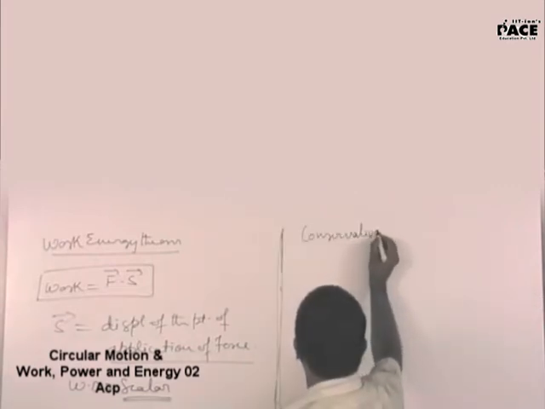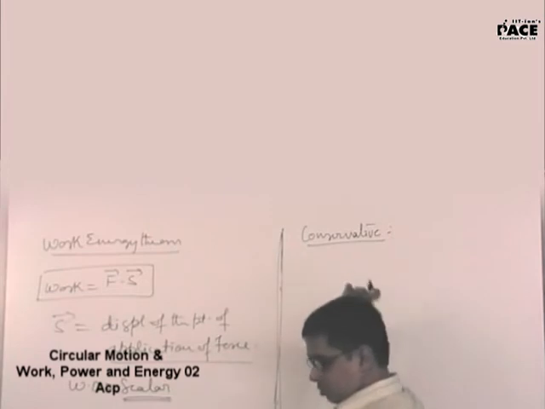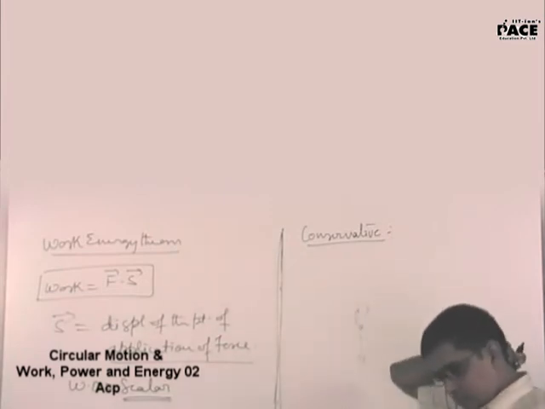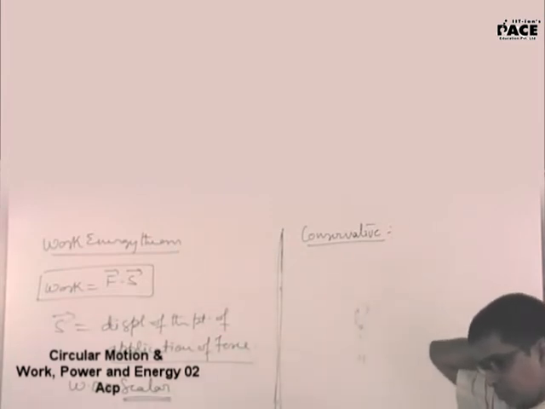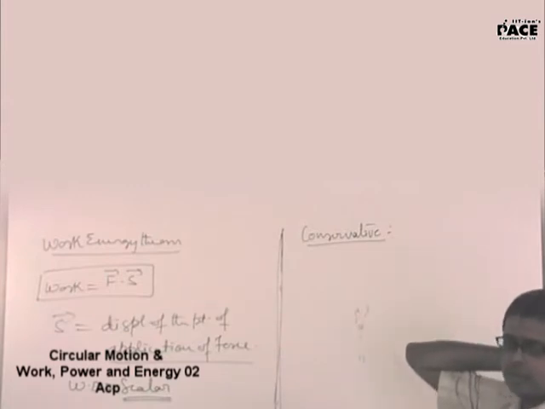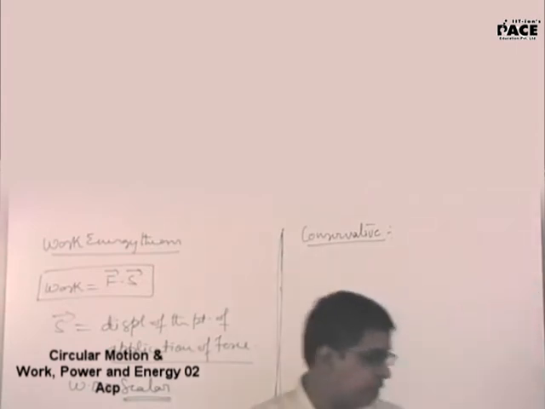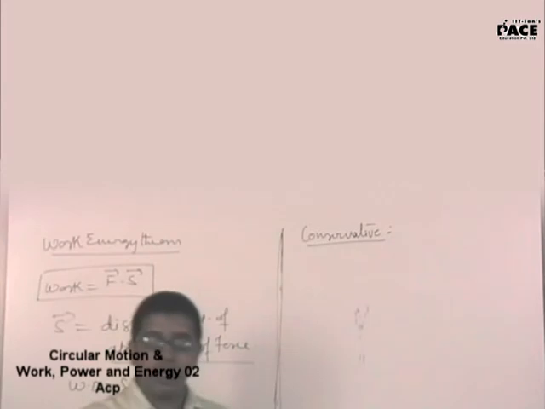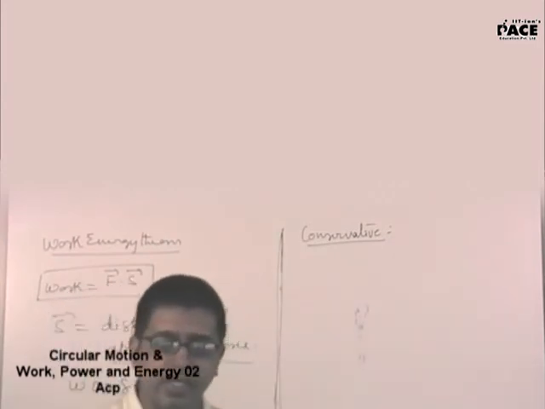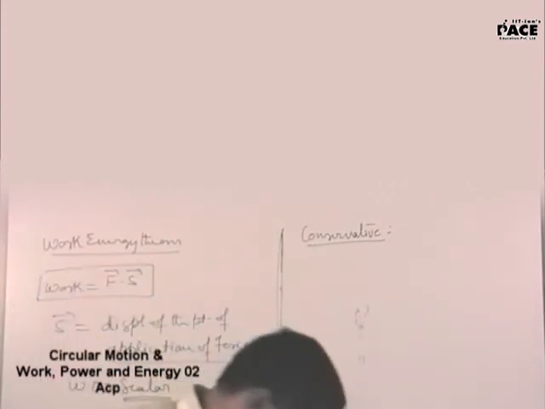Excuse me, sir. If we run instead of walking with constant acceleration, then also work done will be zero? Naturally. Work done by what? Work done by friction. Right? Work done by friction will be zero. Work done by you will increase. If you are increasing your kinetic energy, the work done by you, by internal forces, will be greater.